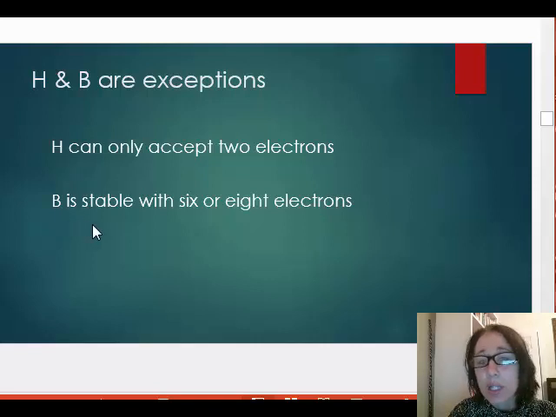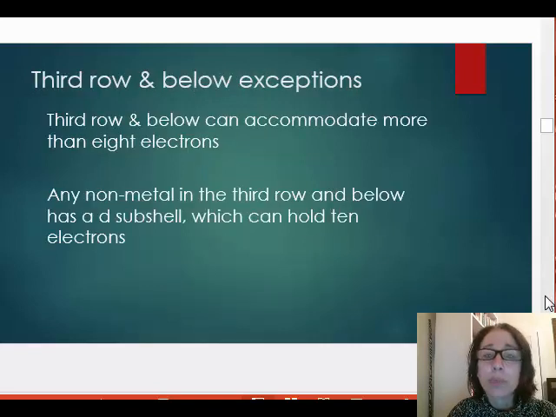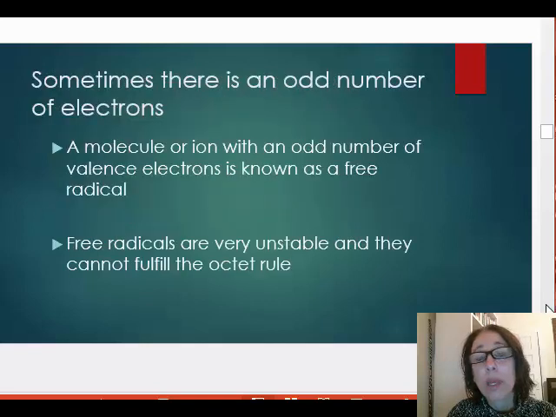Boron is stable with 6 valence electrons, but it can exist in molecules with 8 valence electrons also. Non-metal atoms in the 3rd period and below can actually have more than 8 electrons in a molecule or polyatomic ion. This is because the D subshell is allowed in the 3rd shell. The elements in the 3rd period are filling the 3rd shell and can accommodate more than 8 electrons.